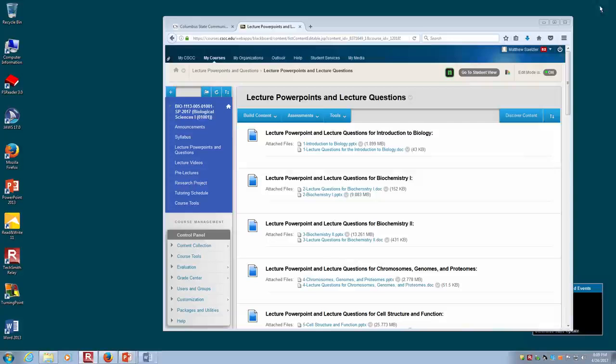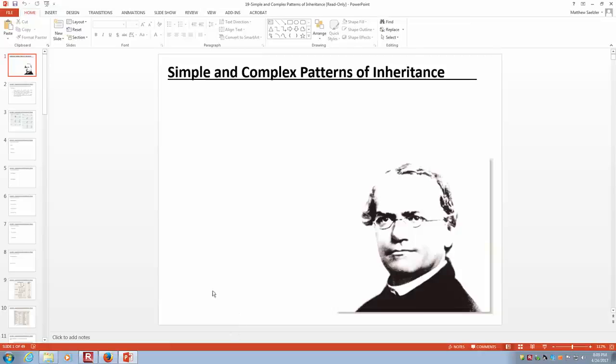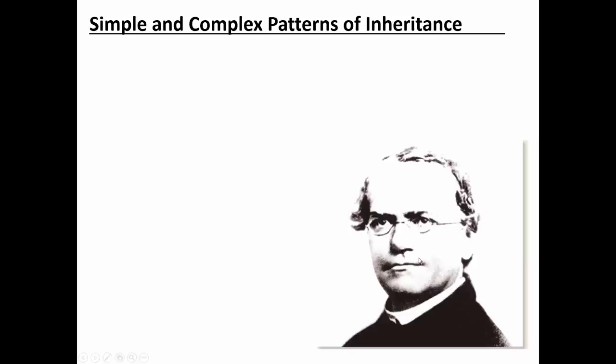Okay. So let's move on to simple and complex patterns of inheritance. And for this topic, there's a lot of vocabulary that we have to go through. And you were already introduced to most of it in the pre-lectures, but we'll obviously go through it again in lecture. And what we're going to start off with when we study simple and complex patterns of inheritance is we're going to look at experiments done by Gregor Mendel using pea plants and how that led to some of the important things that we know about inheritance.